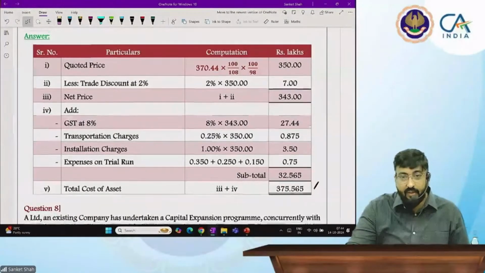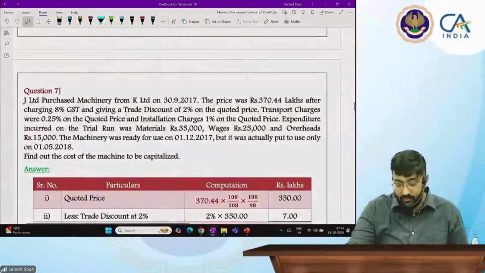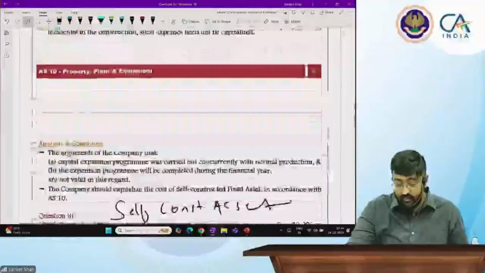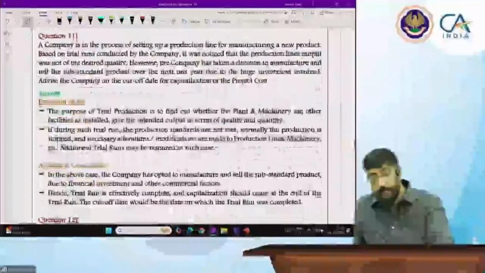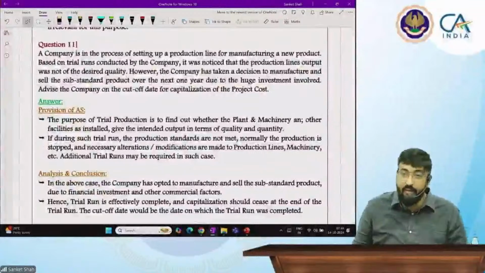Okay, we'll take this question at the end, because I want to start with Accounting Standard 13 first. Okay sir, no problem. We will do this also, no issue. Okay. Yes, Saniya.